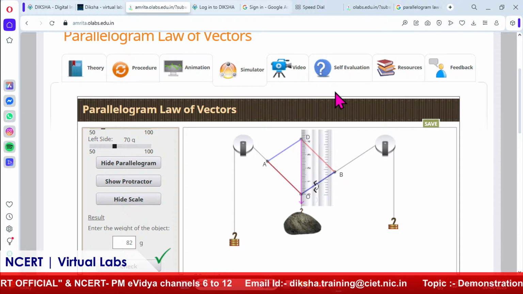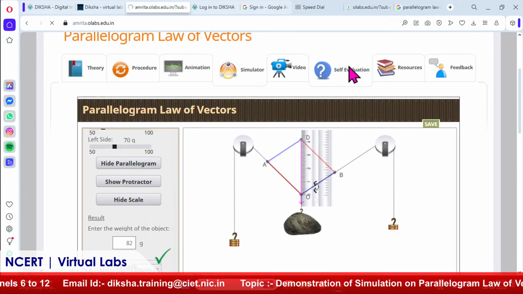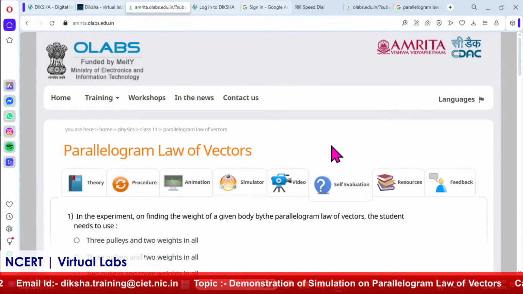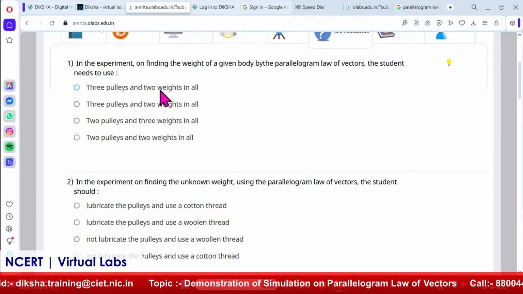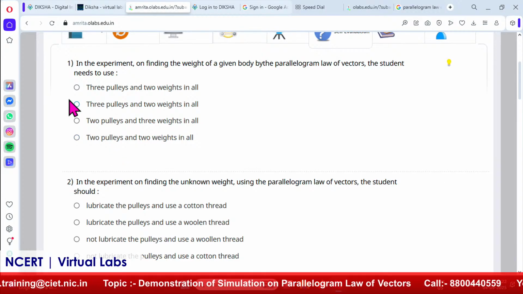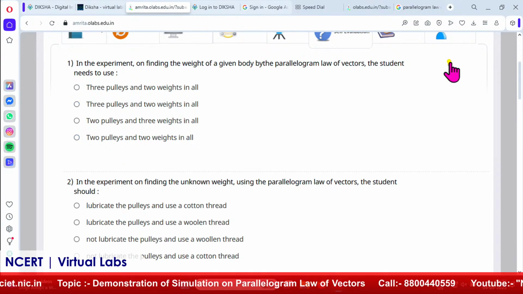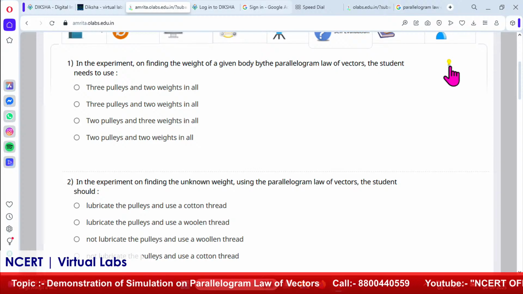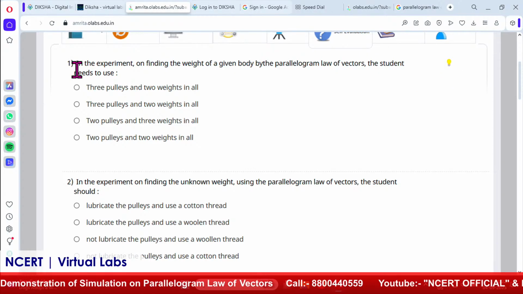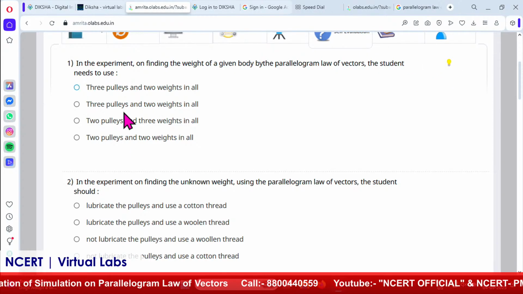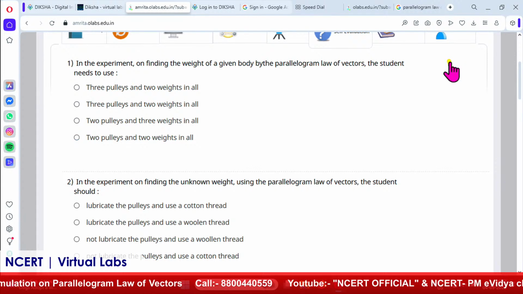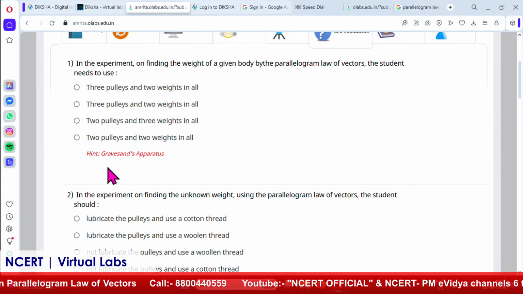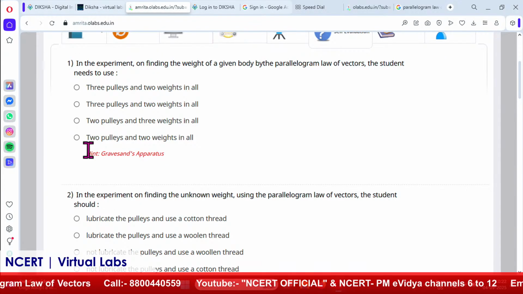Ma'am, does the self-evaluation come with a timer also? Can we also check our speed, in what time we are answering the questions? Not necessarily. As such, no time is there, but we can evaluate what we have learnt, or whether there is any problem. And I can see this bulb icon on your right. Yes, this is for hint. Suppose the student requires some help and is stuck between two options, he can click on the hint. And then it simply explains the answer.